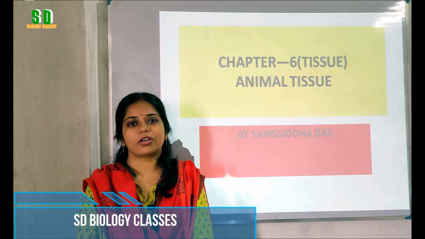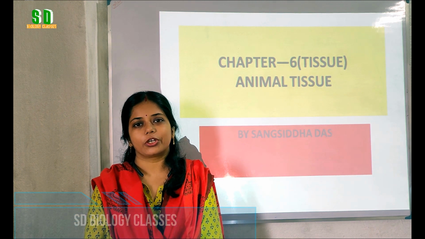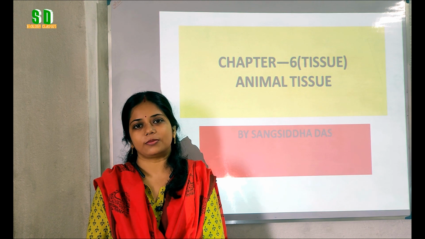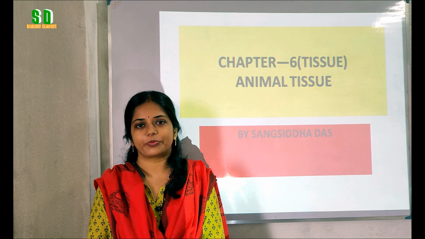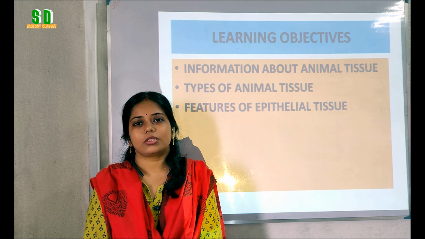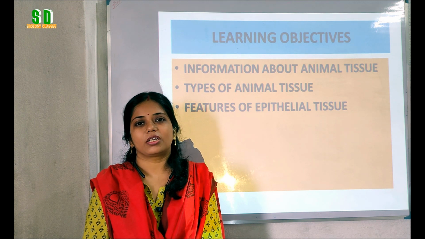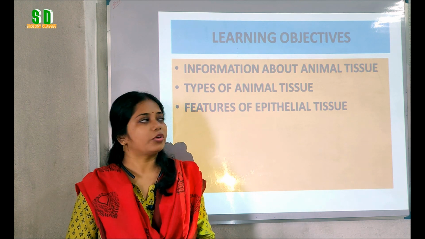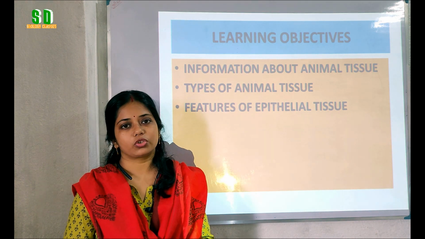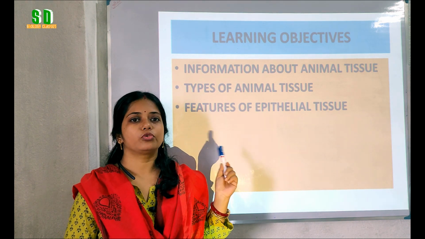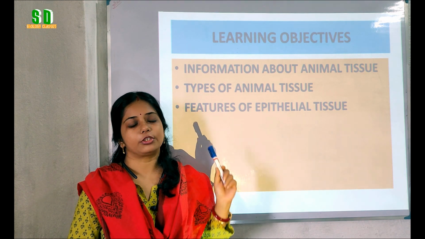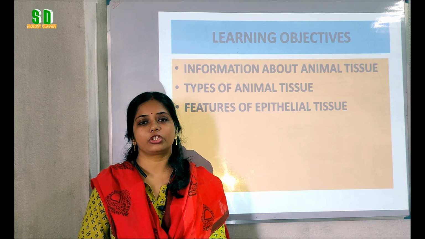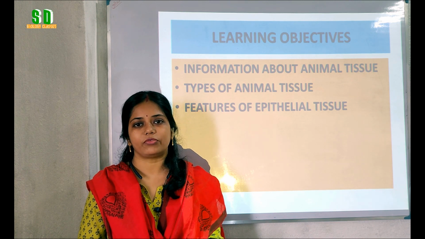In my last video, I have discussed about the plant tissue. Today, I am going to discuss about the tissue that is present in animal's body, that is animal tissue. So let's start it. Students, today our learning objectives are some information about animal tissue, and we also know about the types of animal tissue, and we will talk about one of the important type of animal tissue, that is epithelial tissue. We will learn the features of the epithelial tissue into this video.